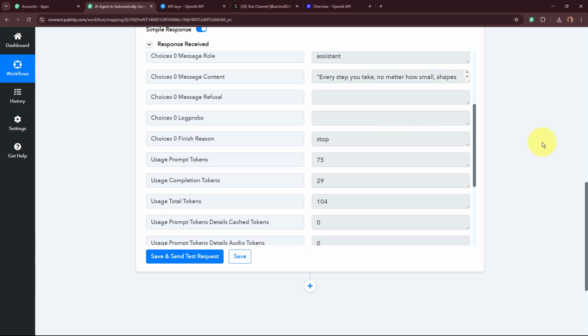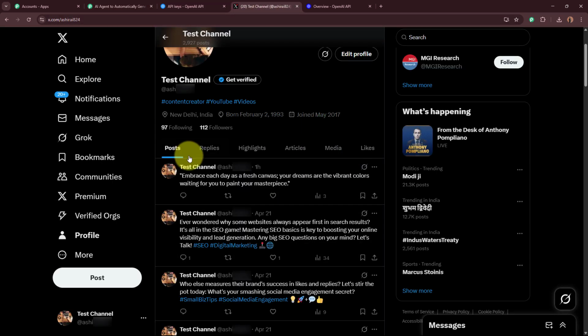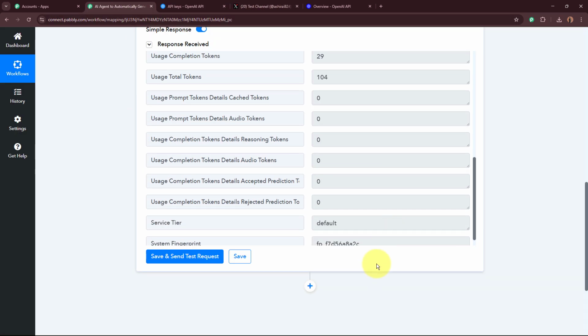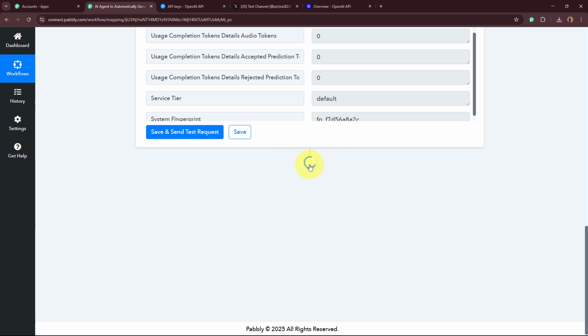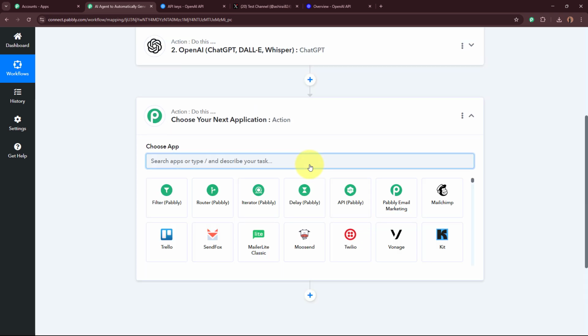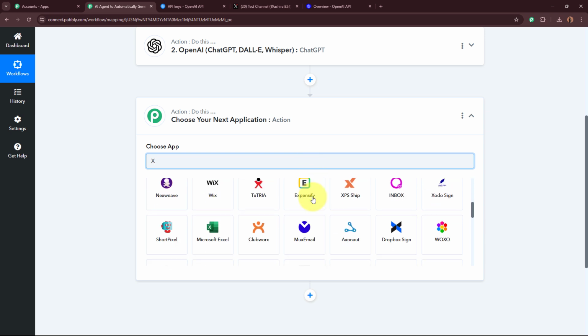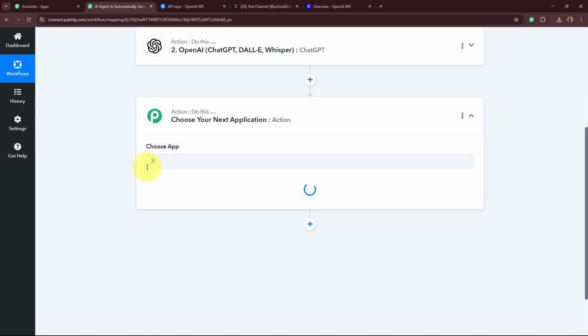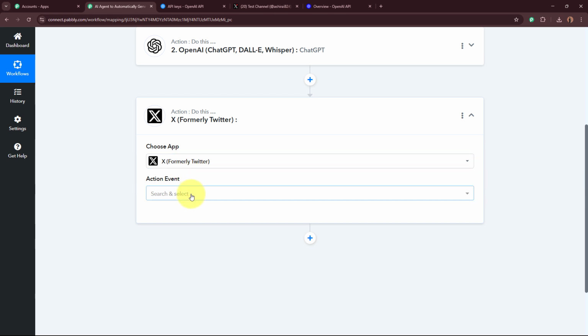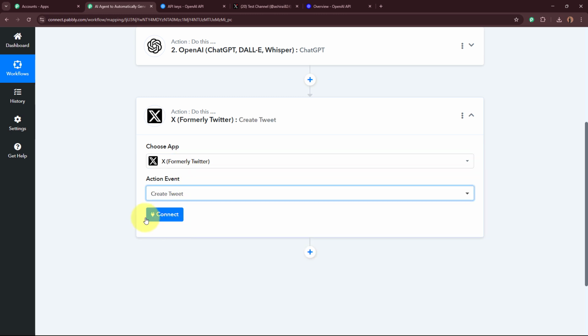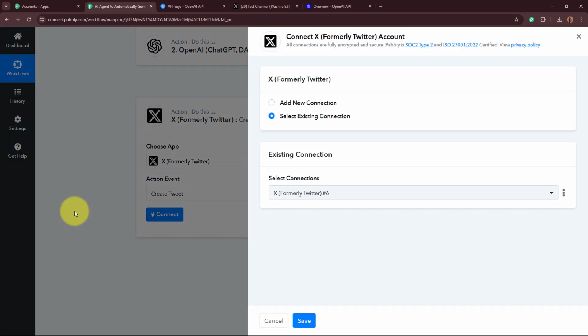So as now this quote is generated by our AI agent, I want to create this quote as a tweet on my X account, that is formerly Twitter. Now for that, we're going to add an action step to this workflow. And for the action application over here, I'm going to select it as X, which is formerly Twitter. This is the action application, that is X formerly Twitter, okay? And for the action event over here, I'm going to select it as create tweet. After selecting the action application and the event, I'm going to click on this connect button.